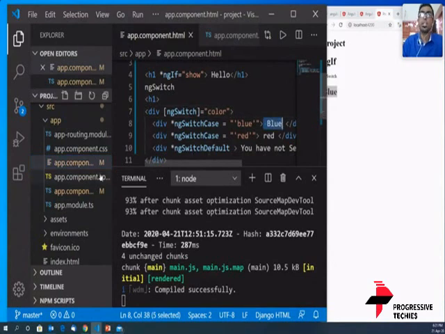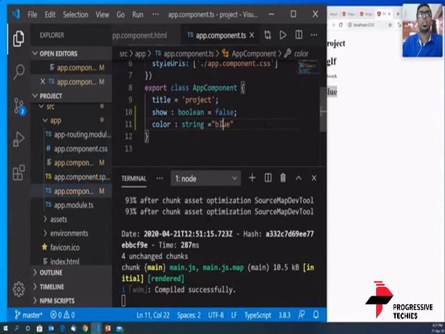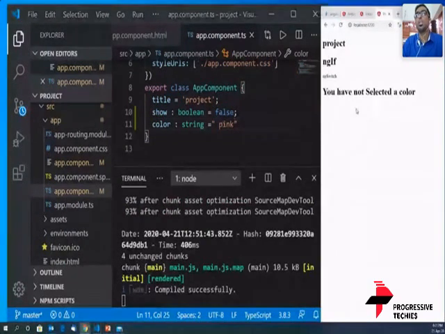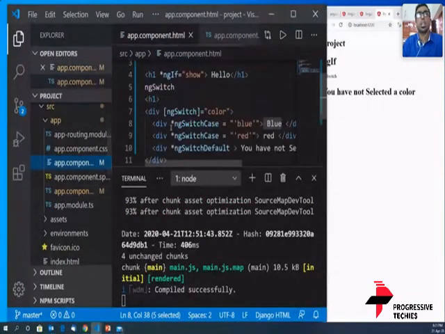In the first example, where we had not set it to blue, we will set it to pink. We'll just save it. So what happens? It comes across this statement: ngSwitchCase blue, no, that's not true. Then it goes to ngSwitchCase red, no, that's not true. So then there is only one option left: ngSwitchDefault. If none of the switch cases apply, it directly goes to the default statement.